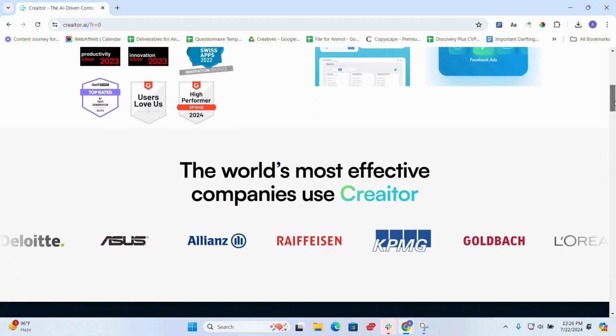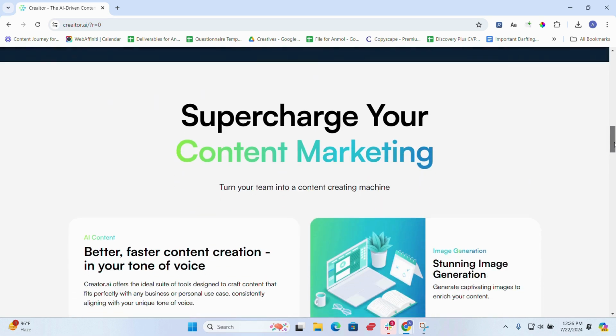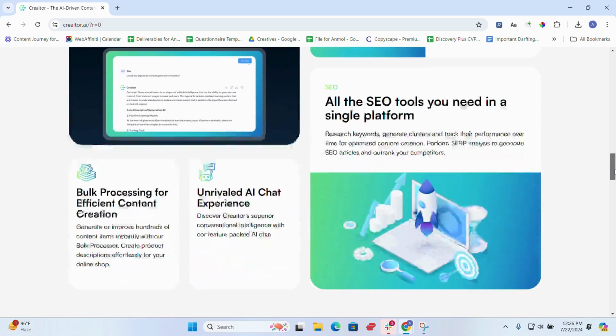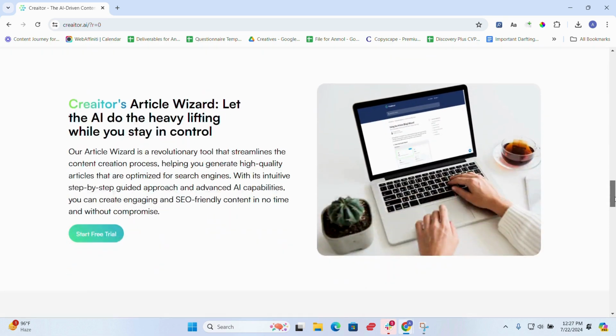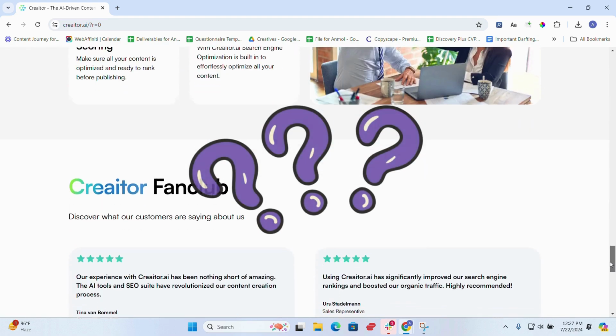Today I'm diving into an in-depth review of Creator AI, one of the most advanced AI writing tools available in 2024. If you're a content creator, digital marketer, or writer, this review is for you. Stick around to find out why Creator AI might be the perfect tool for you.